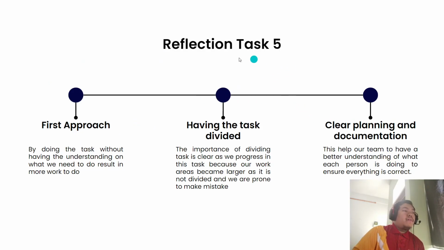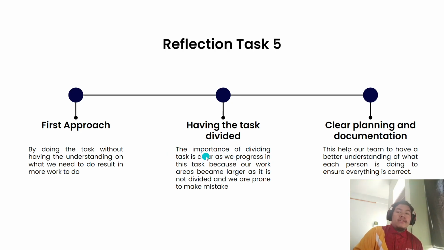In task 4, I can reflect on the first approach that we made. The first approach was doing the task without understanding what we needed to do. Having this first approach resulted in more work to do. Next, the importance of having the task divided.